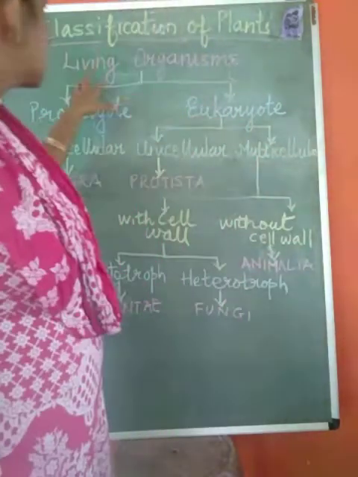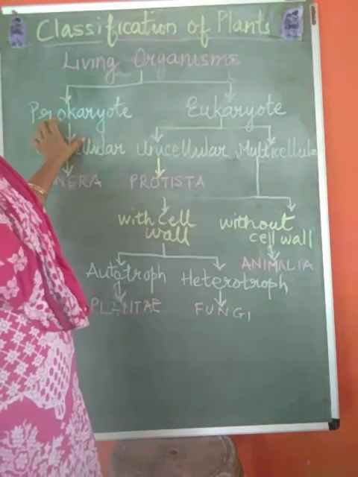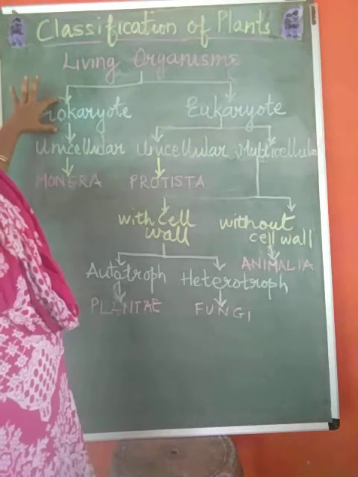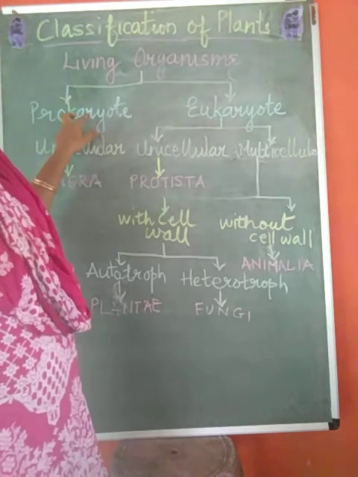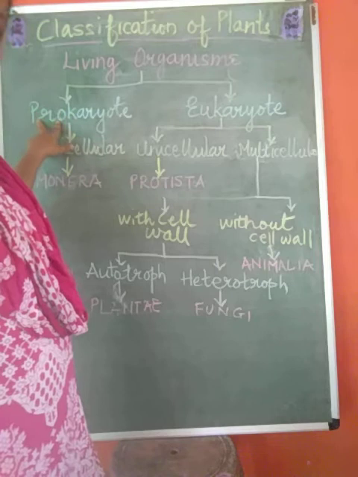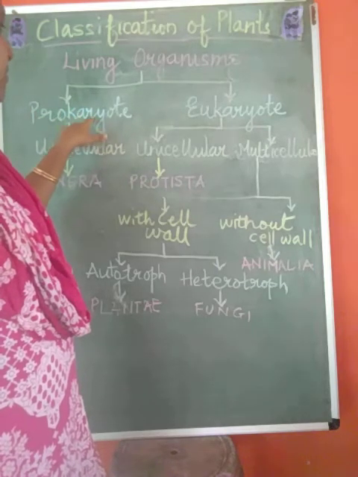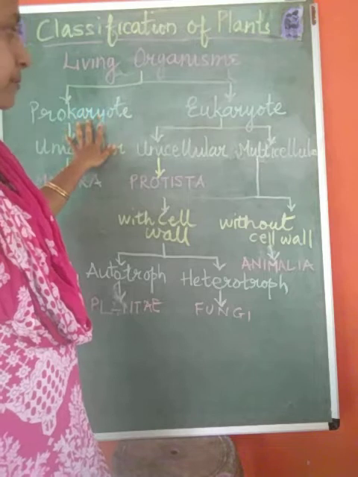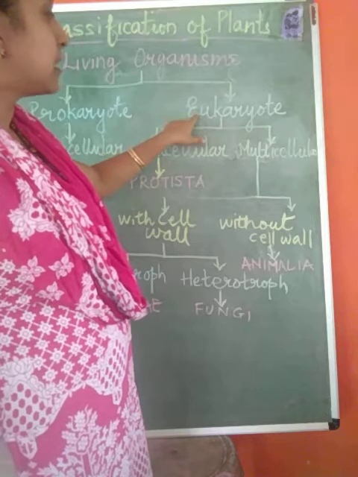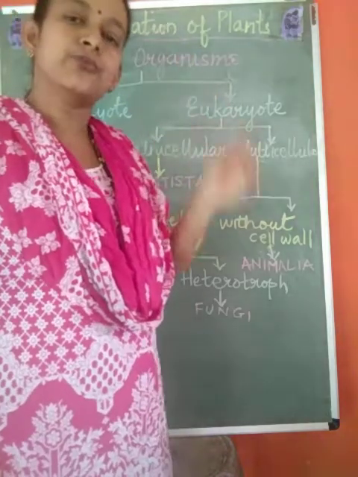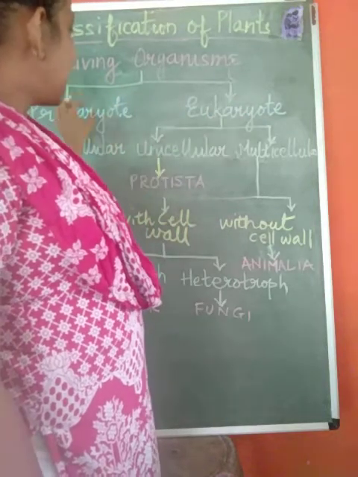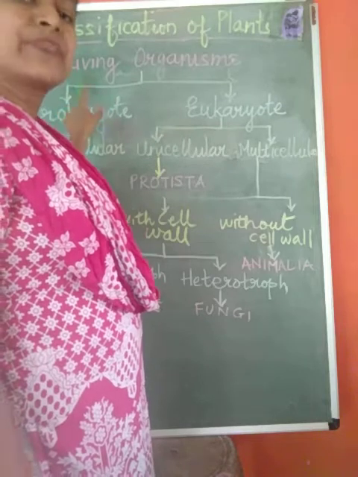If you remember, living organisms were divided as prokaryote and eukaryote depending upon the complexity of the cell structure. A prokaryote is a cell having a nucleus without a nuclear membrane. Pro means primitive, karyon means nucleus, so they have a primitive nucleus without a nuclear membrane. Whereas eukaryotic means true nucleus, which means the nucleus has a nuclear membrane around it. So this was Robert Harding Whittaker's classification, and the criterion was the complexity of the cell structure.